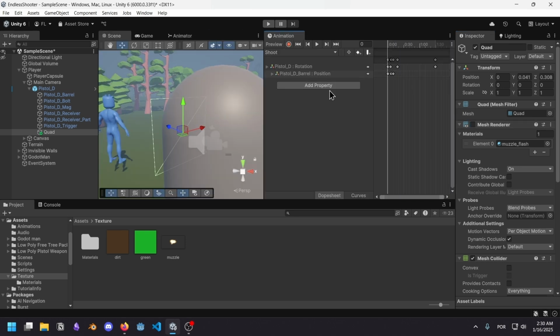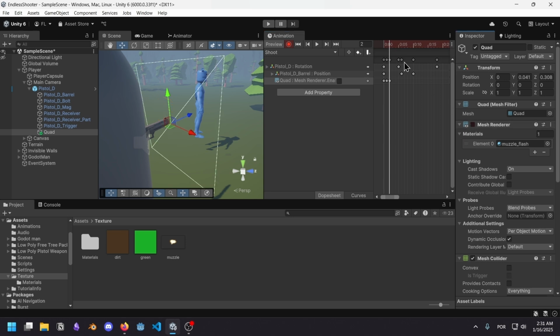So I'll go to the shoot animation and I need a single frame of this thing. So I'll go one frame to the right, turn it on. The next frame is already going to be off again. This is how a muzzle flash behaves when you capture it in a camera. A single frame is usually how long a muzzle flash will be on camera, alright?